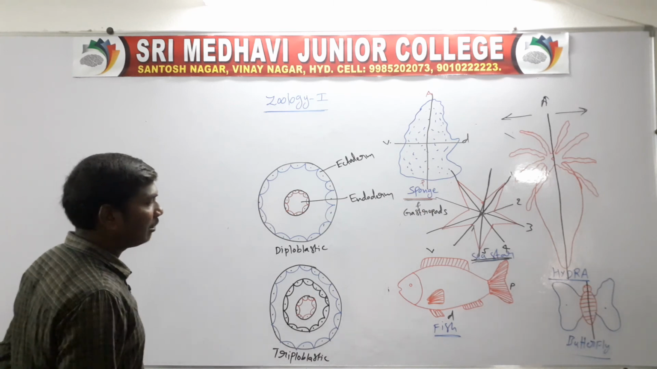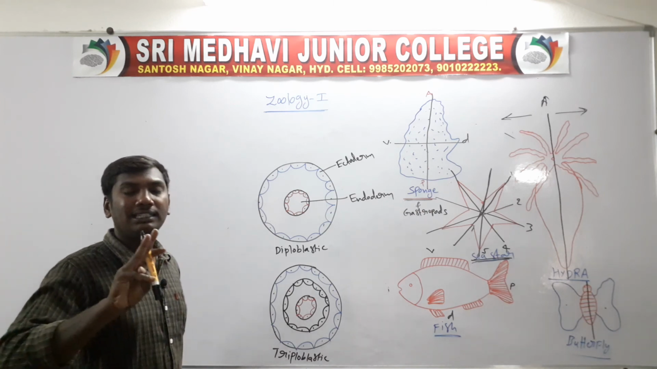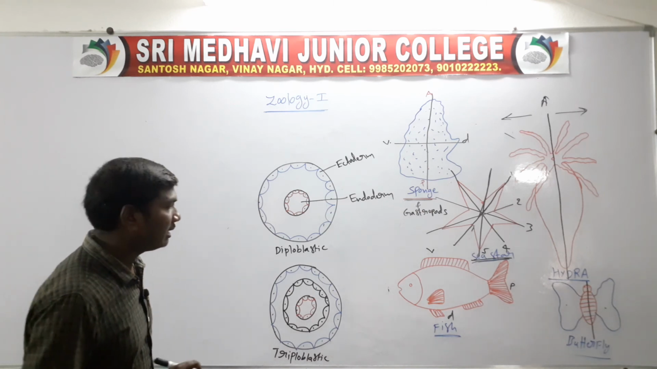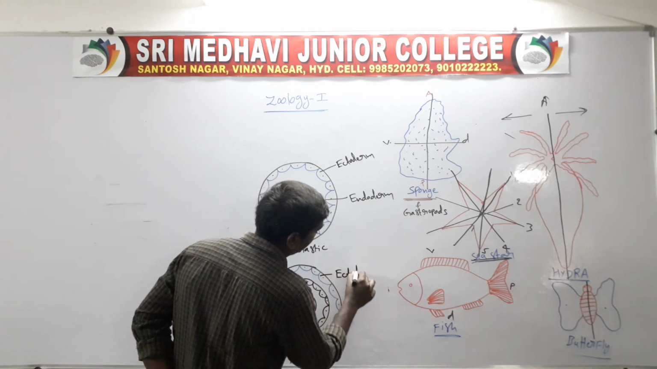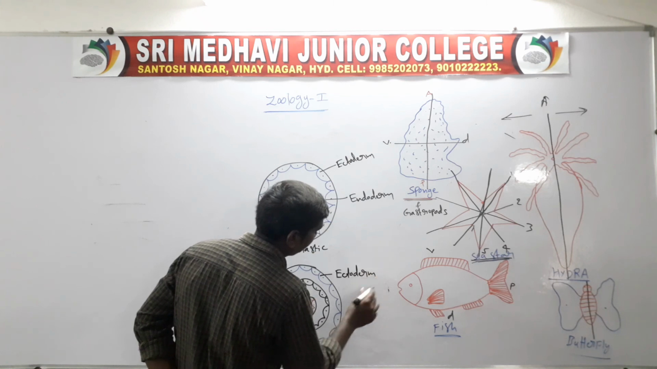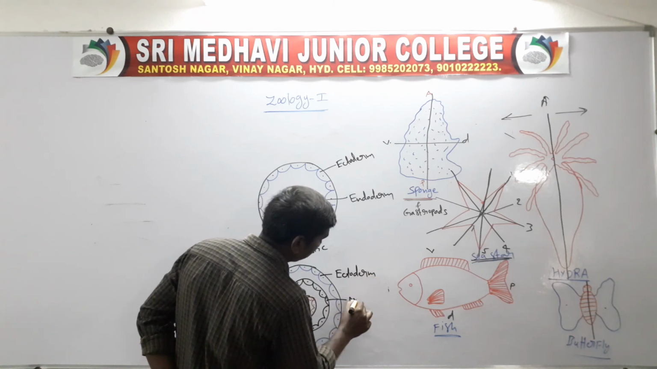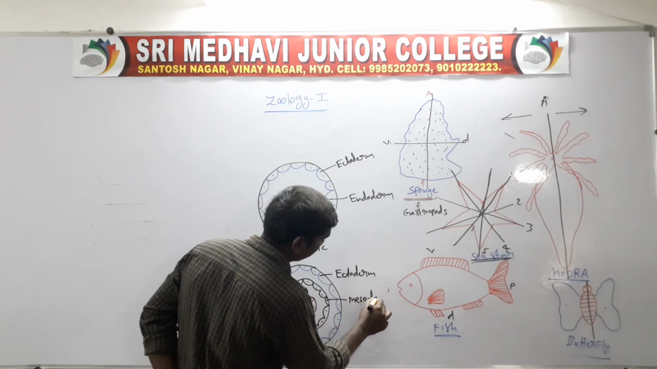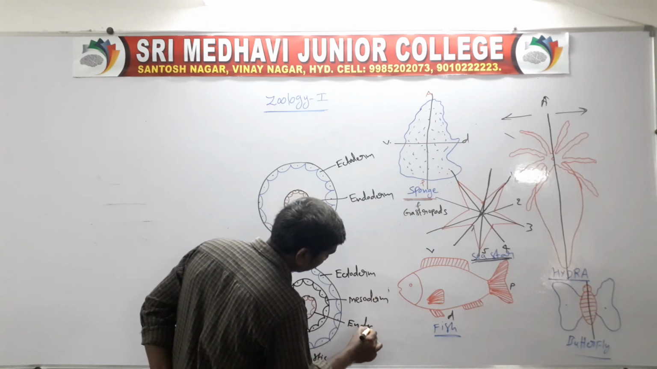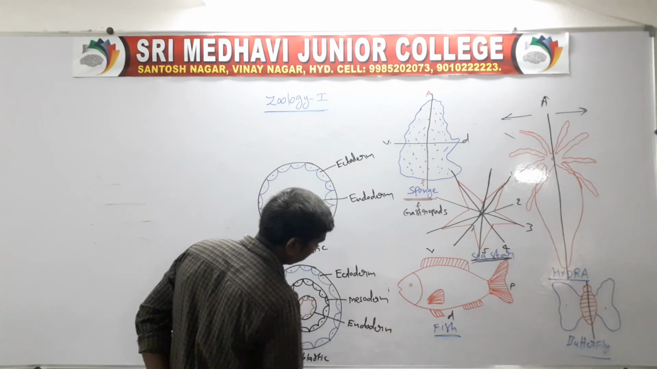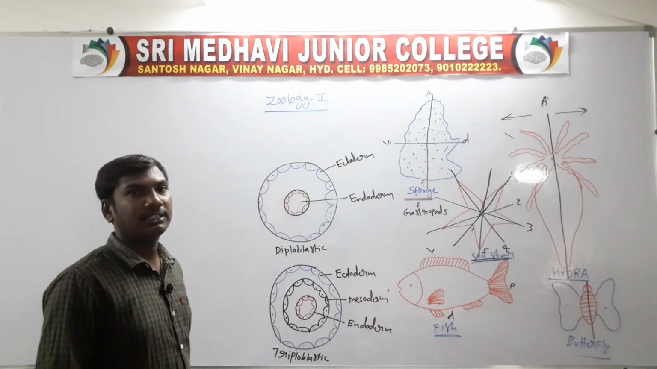Next one, triploblastic. Triploblastic means in the embryonic stage, the formation of three germ layers: outer ectoderm, middle mesoderm, inner endoderm. So these are called triploblastic animals.